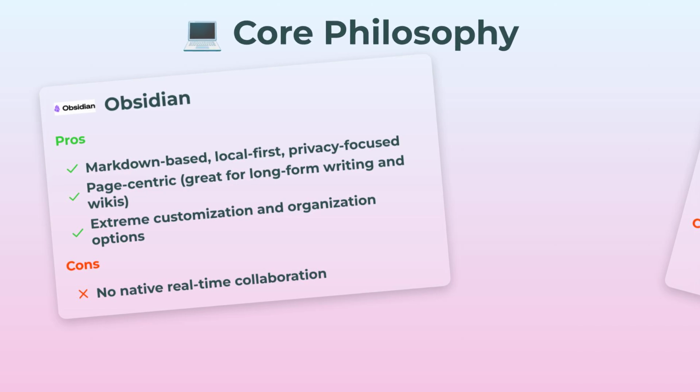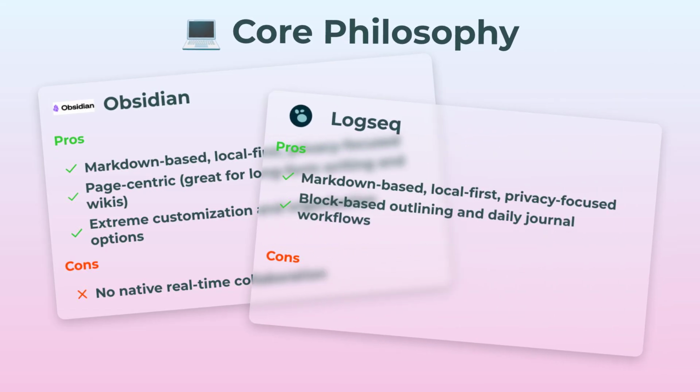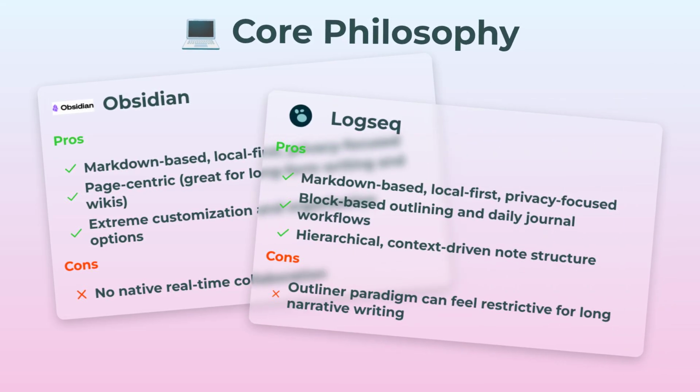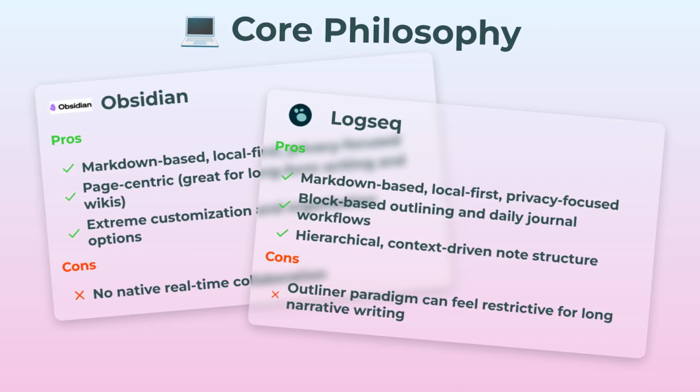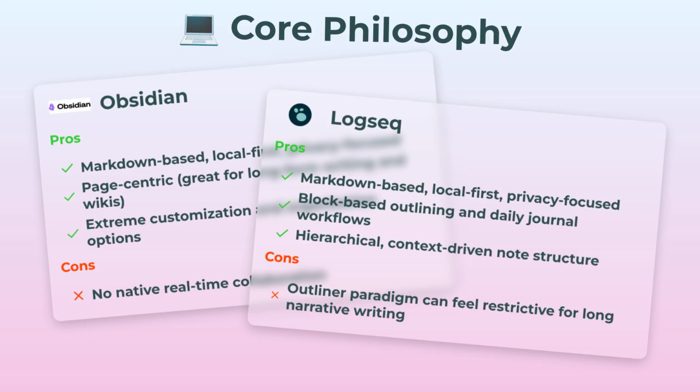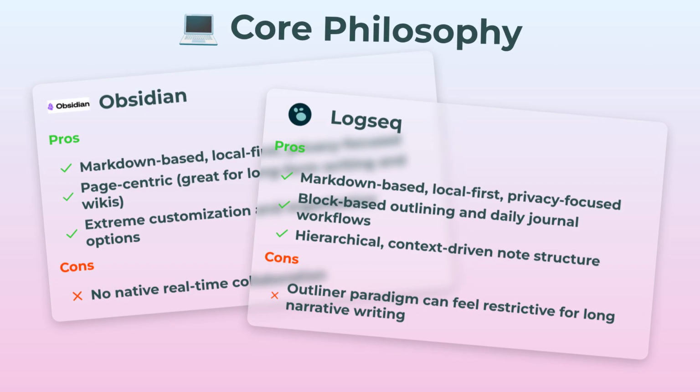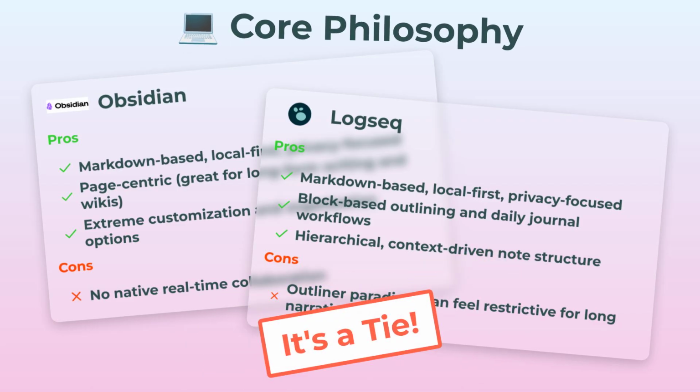Now, Logseq, same privacy-first markdown thing, except here's where things get interesting, it's all block-based. So, everything is an outline and the daily journal workflow is kind of addicting for tracking thoughts. It's more hierarchical and context-driven. If you're someone who loves outlines, you'll feel right at home. But folks who just want to write long stuff, that block thing can be a pain. To be honest, for philosophy, they both really nail it, just from different angles. So I'm calling this one a tie.